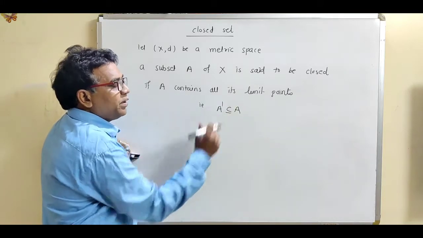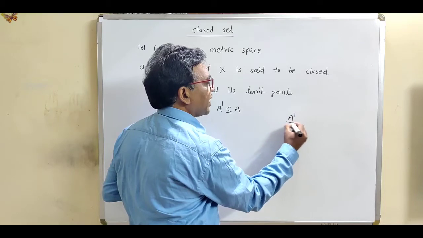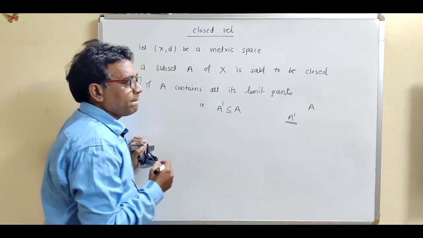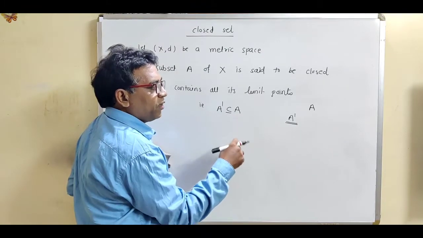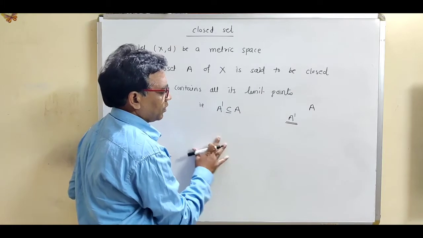The set of all limit points is denoted by the notation A dash. If A is the given set, then the set of all limit points is denoted by A dash.